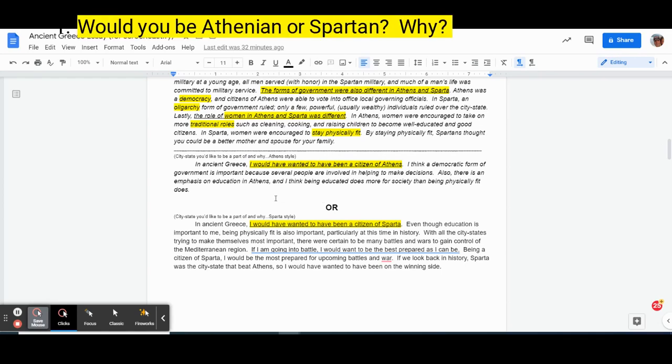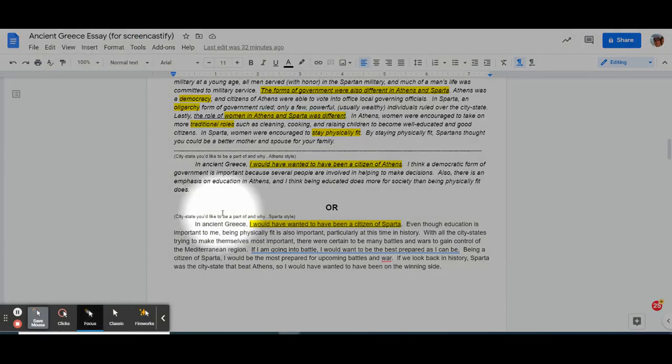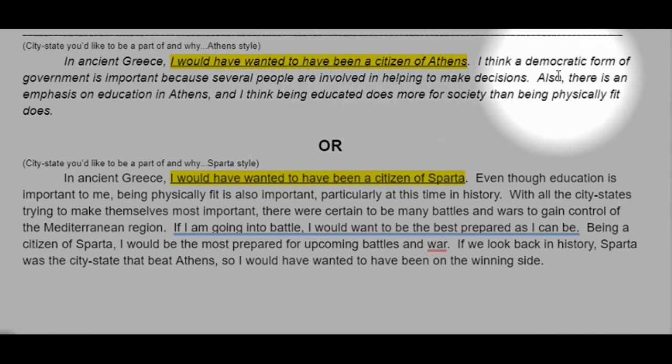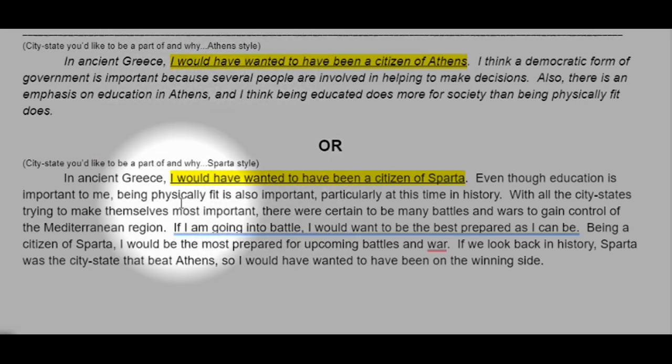Okay, so if you wanted to have been a part of Athens, it might read something like this. In ancient Greece, I would have wanted to be a citizen of Athens. I think a democratic form of government is important because several people are involved in helping to make decisions. Also, there is an emphasis on education in Athens, and I think being educated does more for society than being physically fit does. That's fine. That's your opinion. It goes right along with the ideals of Athens, so that works.